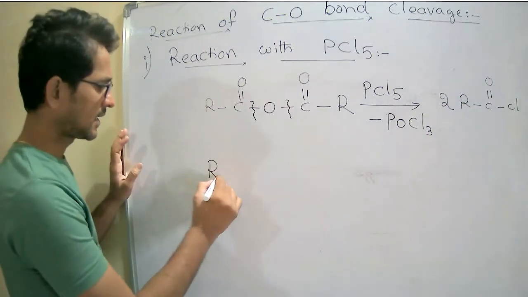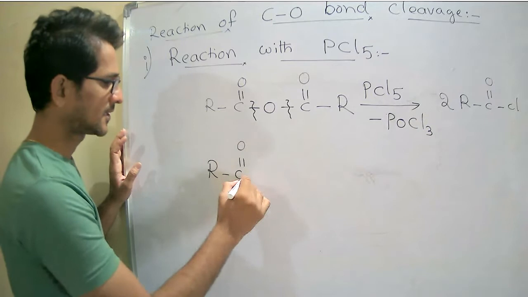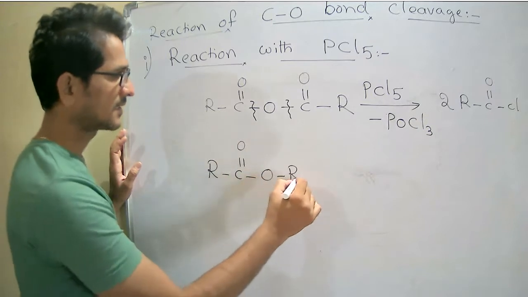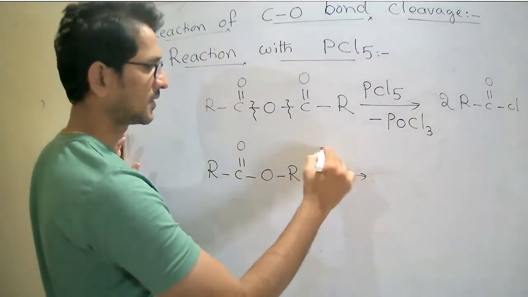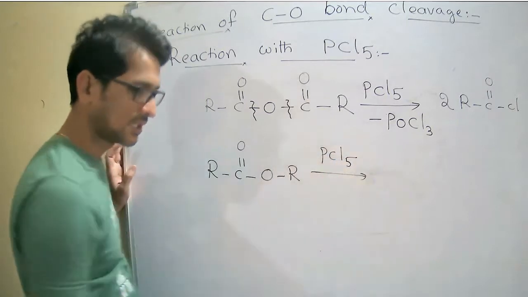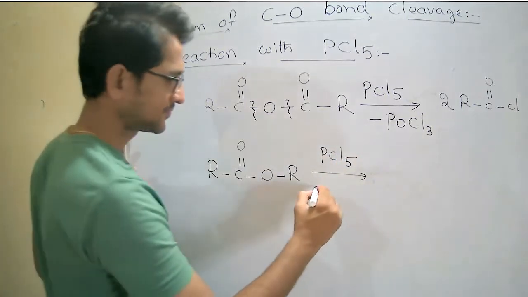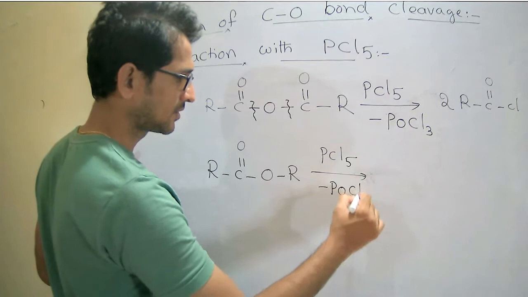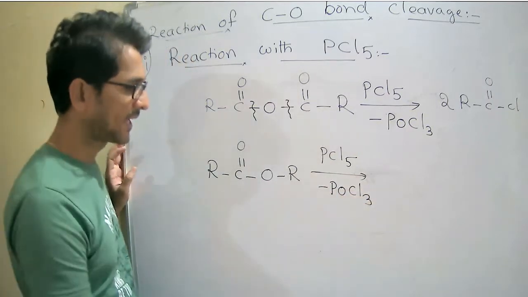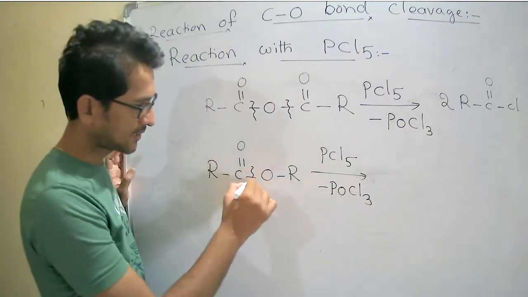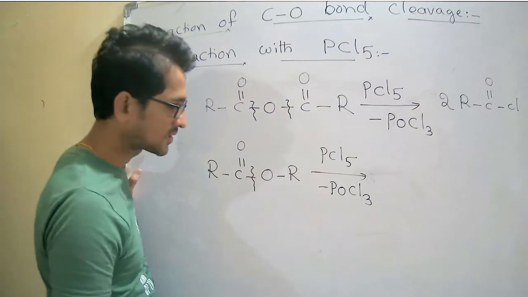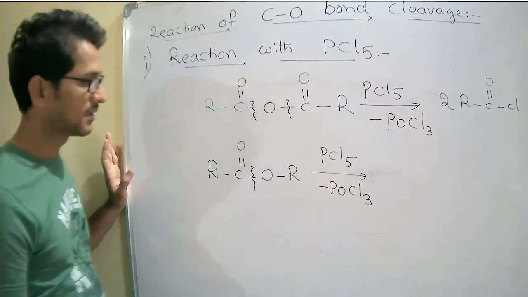Next, I will write ester. Same, PCl5, elimination of POCl3, cleavage of carbon oxygen bond takes place.